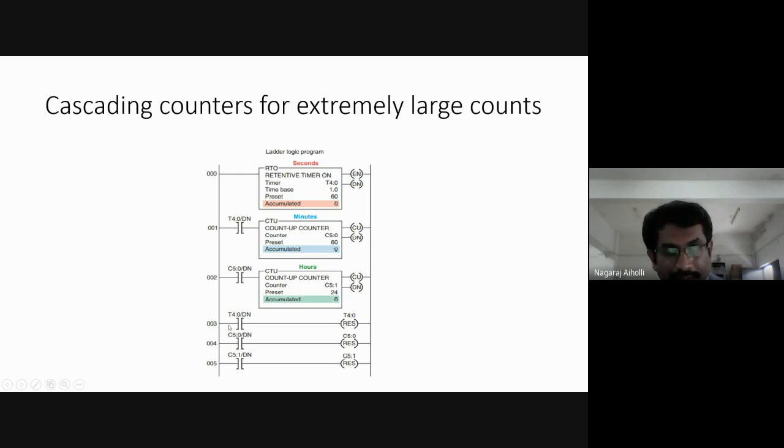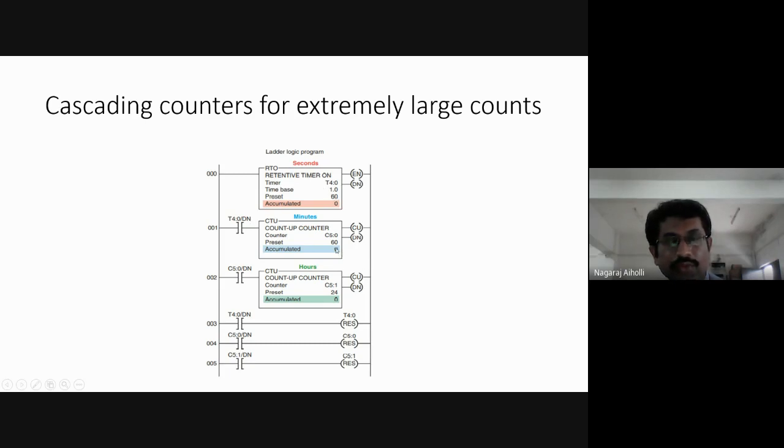Then here T4:0/done is 1. This is connected to the reset, that is, reset is activated. Because the reset coil is energized, the count, whatever was there, maximum count of 60, will become 0 in the seconds here. The timer will again count from 0 to 60 like this, and the done bit will be 1.